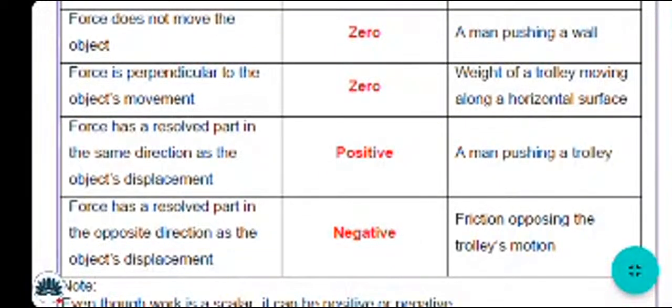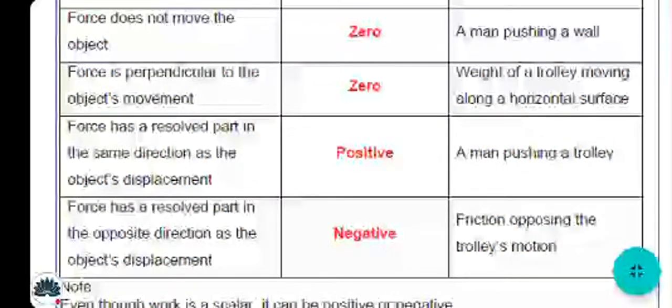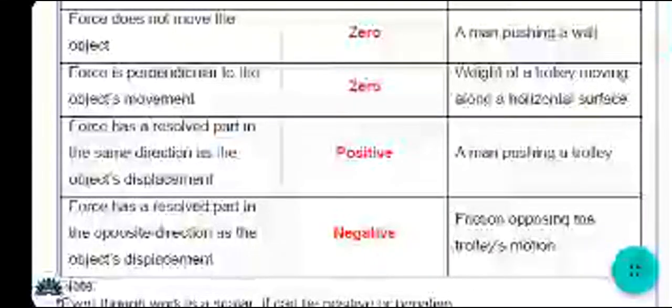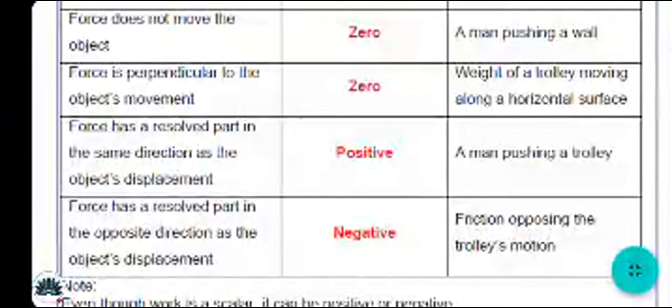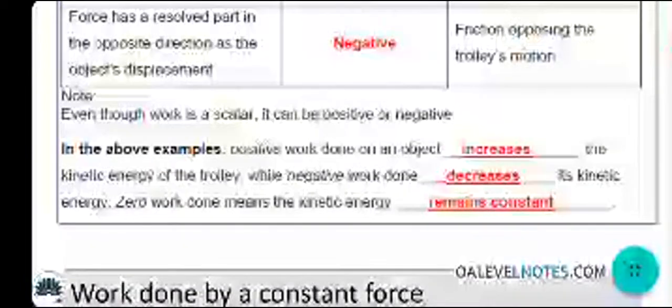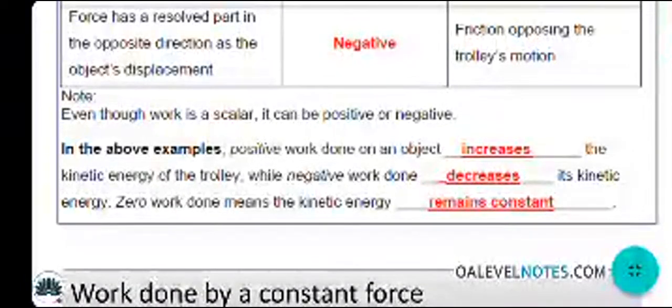Remember this: if there is friction, the work done is negative, while if the object is moving in the direction in which I am applying the force, it is having positive work done. Note, even though work is a scalar, it can be positive or negative. In the above examples, positive work done on an object increases the kinetic energy of the trolley, while negative work done decreases its kinetic energy. Zero work done means kinetic energy remains constant.